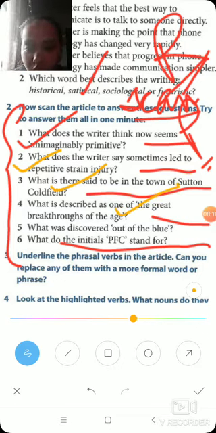What was discovered out of the blue? Person to person conversation. Yes, the answer to the fifth one is person to person conversation was discovered out of the blue. Sixth one, what do the initials PFC stand for? It stands for phone free conversation.